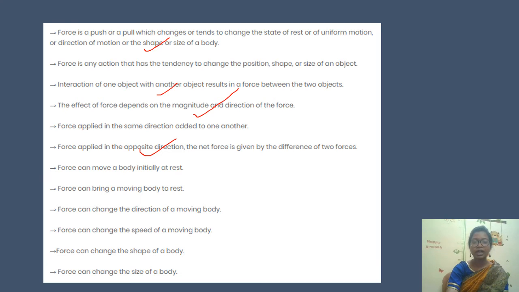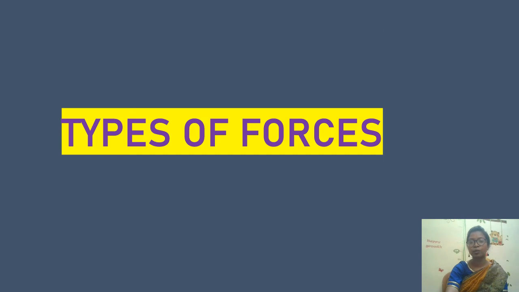Okay, force can move a body initially at rest, as I already told you, and force can bring a moving body to rest. Force can change the direction, force can change the speed, force can change the shape of a body, and force can change the size of the body. So I hope you have understood. You have to learn it, and it is important from the exam point of view.